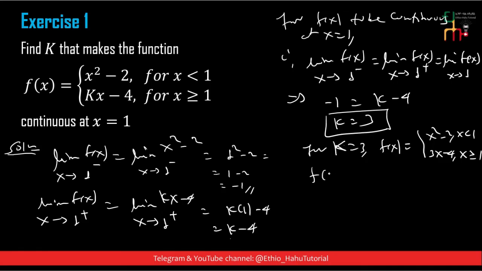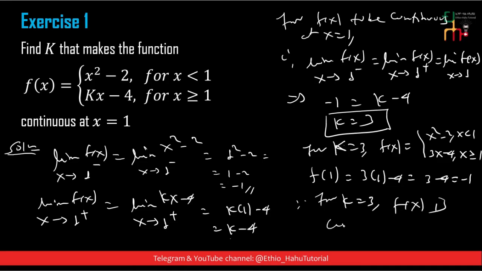Therefore f of 1 is 3 times 1 minus 4, which is equal to 3 minus 4, equal to minus 1. So the limit is minus 1 and f of 1 is also minus 1. Therefore, for k equal to 3, f of x is continuous at x equal to 1.